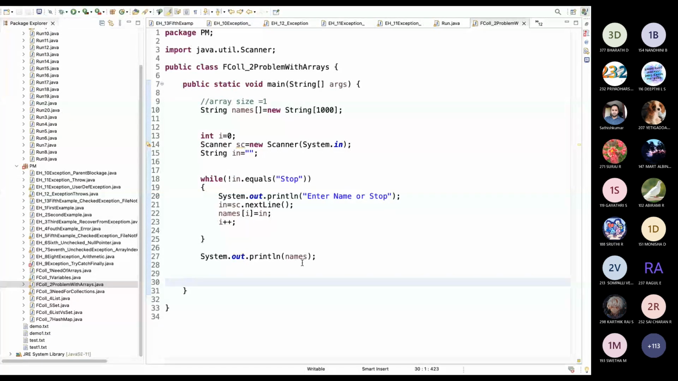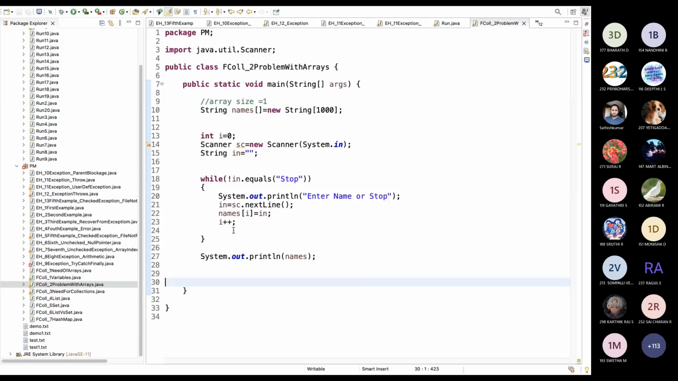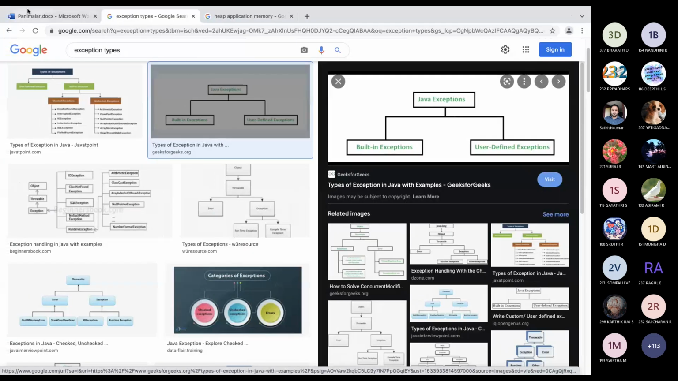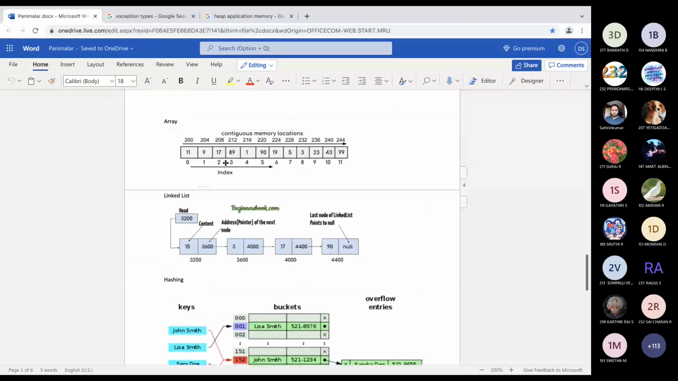So what is the problem with arrays? We have to give the size. Also, you guys know, right? We can access the elements inside the array using an index, 0, 1, like that. So this is how an array is stored: 0, 1, 2, 3.